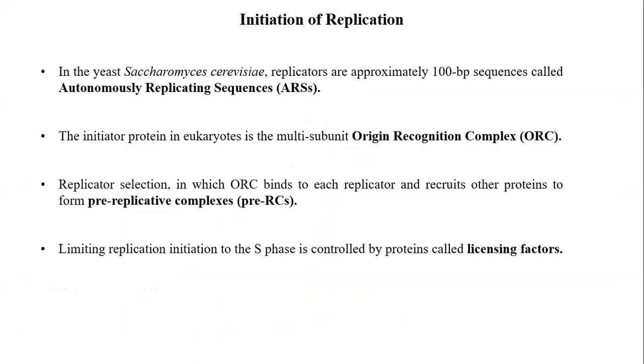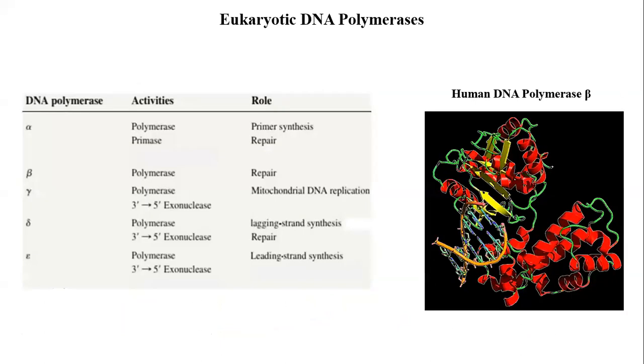Then this is also important that pre-replicative complexes are important. They are formed during G1 and they ensure that one origin is replicated only once and they avoid the duplication of DNA as well as confine replication to S phase. Eukaryotic DNA polymerases.